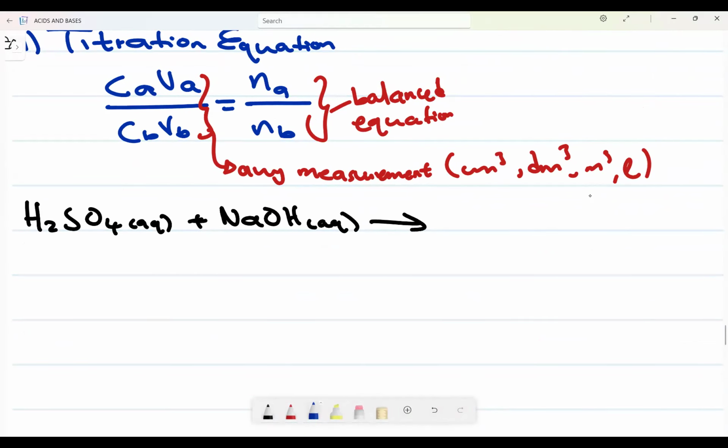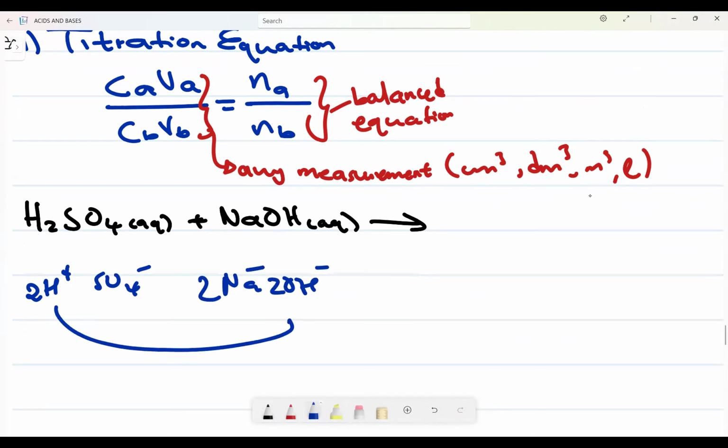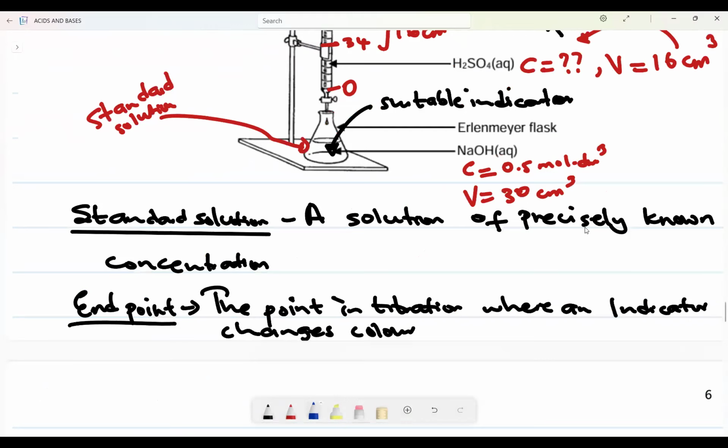Remember, we have 2H plus and SO4 2 minus. Then we have Na and OH. Remember, we need 2 so that OH minus can have that plus here. Oh, sorry, SO4 is 2 minus here. I think I made a mistake there at the top.